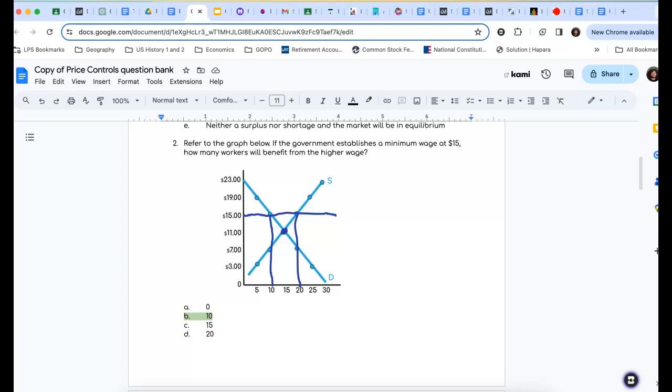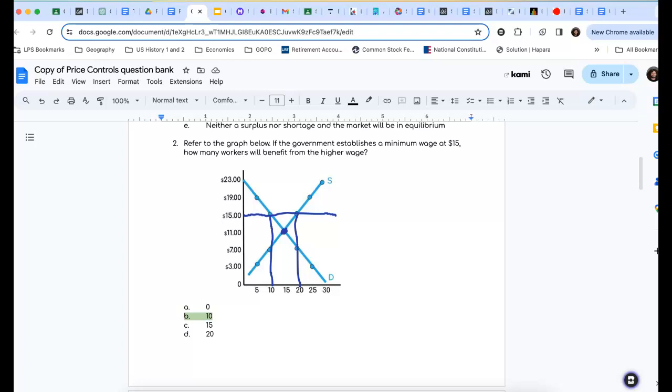But at $15 an hour, there are now 20 workers that say, yeah, I'll work for that price. Why not? That's more than we were getting. But it doesn't matter what the price is, because now they're not going to be able to find jobs, because employers are only demanding 10 workers. So we have this surplus, which leads to an increase in unemployment. But the question's asking us how many workers will benefit from the higher wage? Well, the only workers that will benefit are the workers that keep their jobs. So those are the 10 workers that are getting that wage, but everybody else loses out.